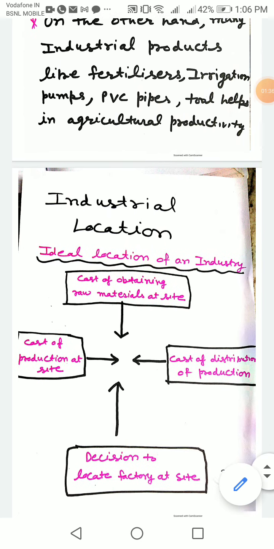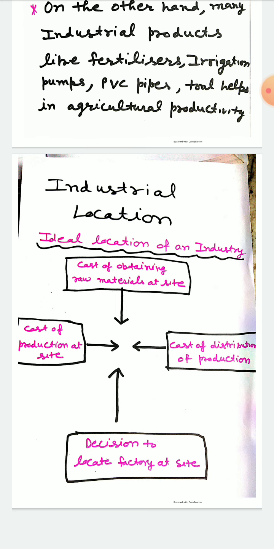Now see next about industrial location, where the industry should be located. For that, we will see that the location of a factory is influenced by government policies, availability of raw material, labor, capital, power, and market facilities.